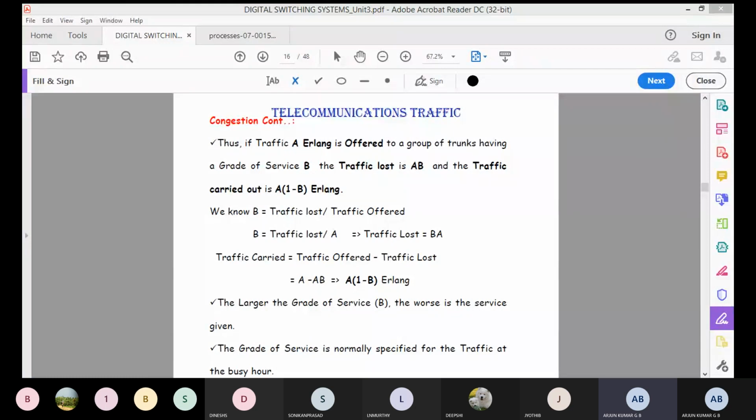Very simple formulas we are using to calculate the traffic and also the grade of service. Over, completed. Can I go to the next slide?